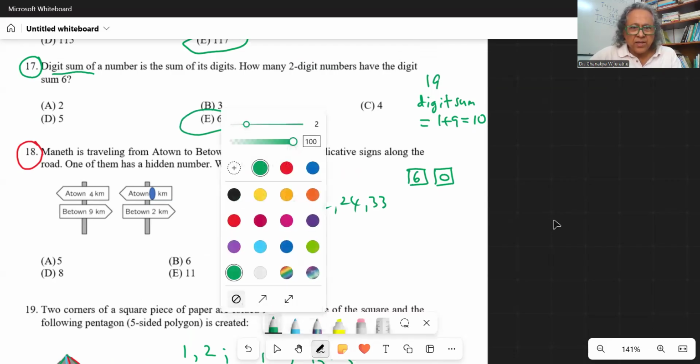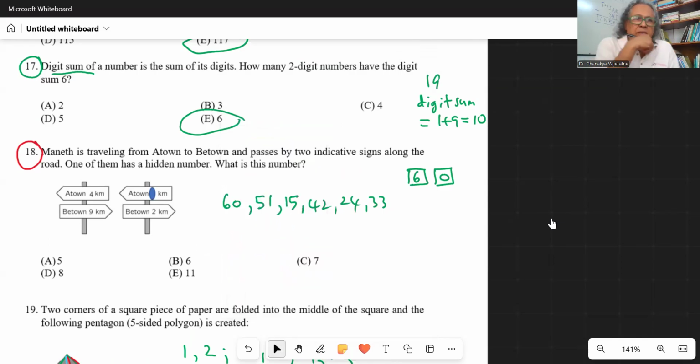All right. So what is this number? We need to read these signs, and you can see that after a little while B town, if you go in this direction, is 9 kilometers from this post, and when you pass this post, it is 2 kilometers from this post.